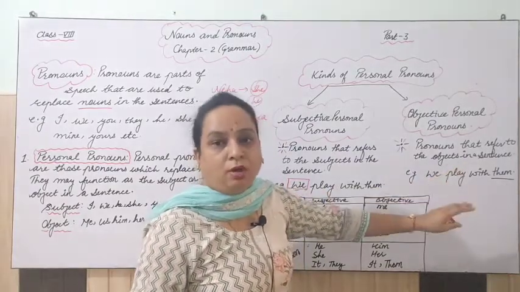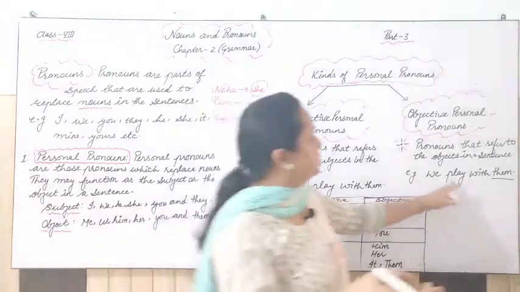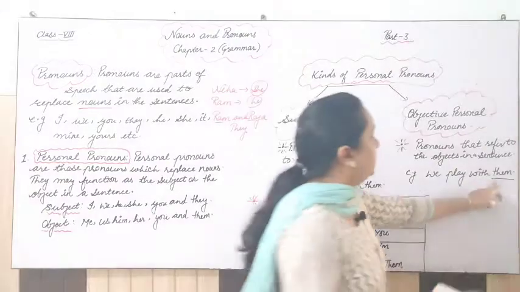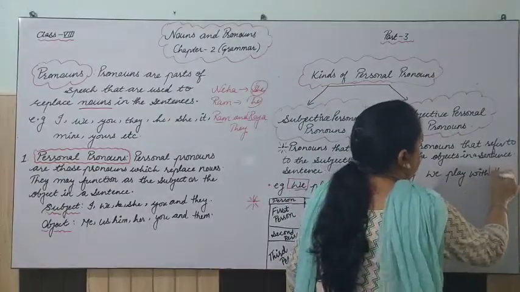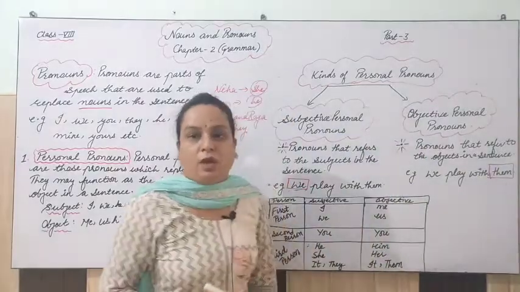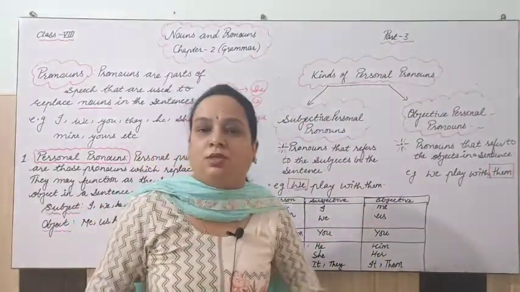When we are talking about objective, that may be something after the verb, right? So play is the verb, with is not any object here, but them, right? Them is here an objective personal pronoun. So this was all about objective and subjective personal pronouns.